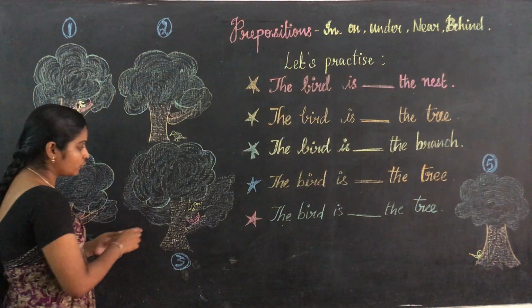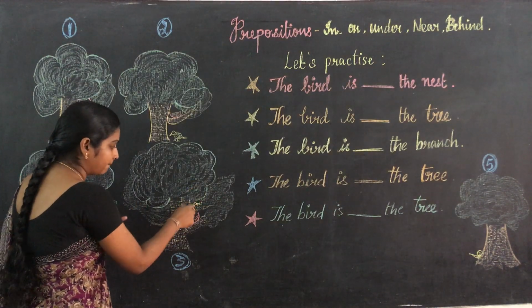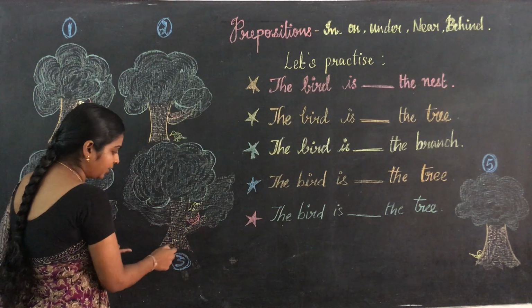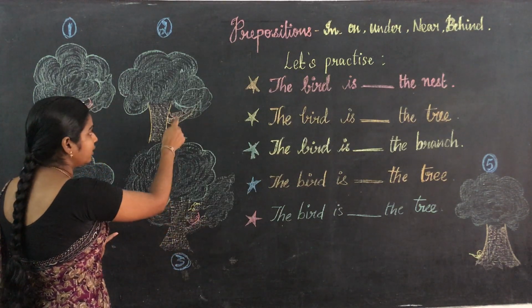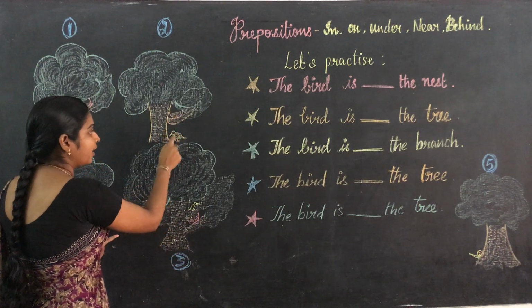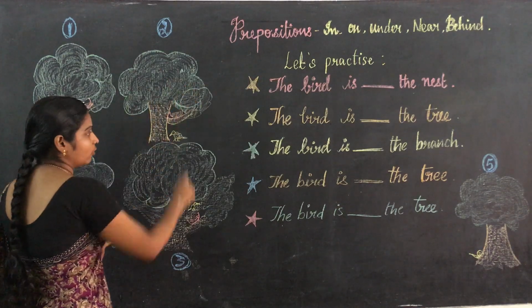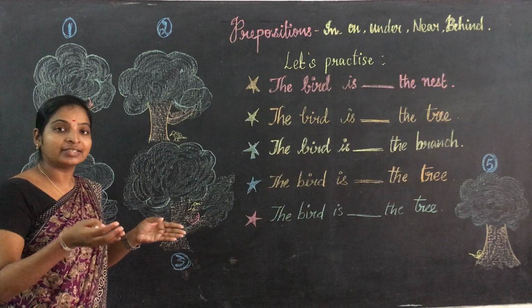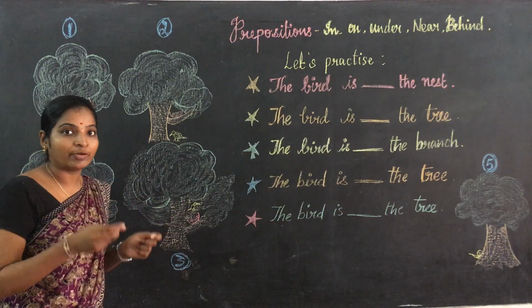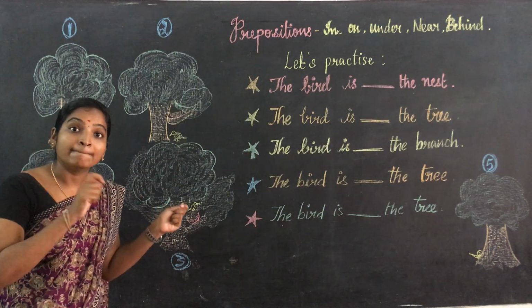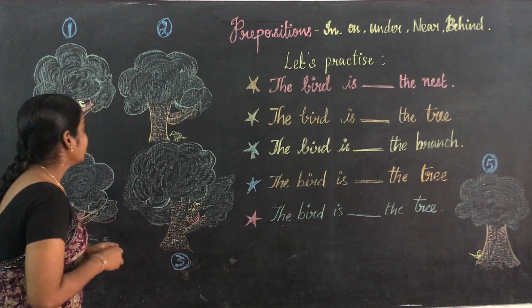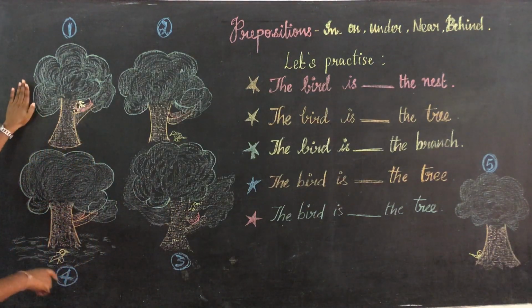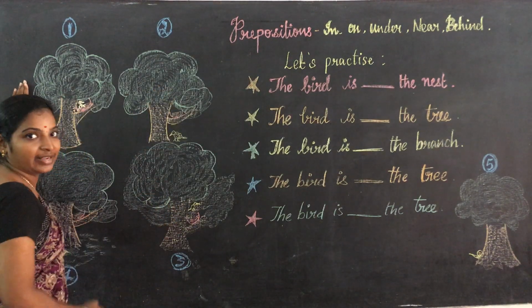Here also you see tree, bird, nest and branches. Are you clear? You have to find out where the bird is placed. First you just see the picture. For these things you have to answer.